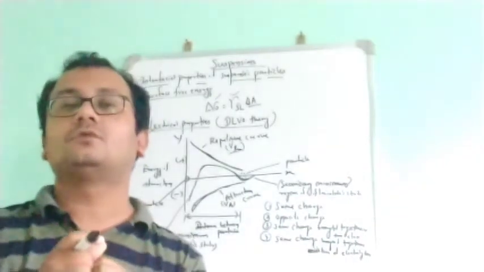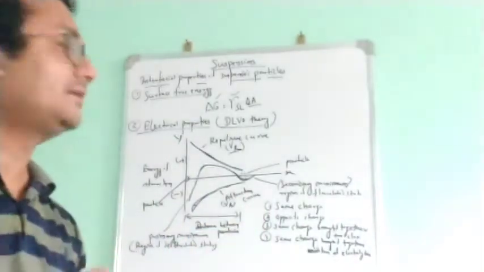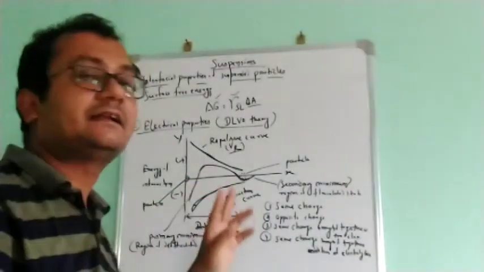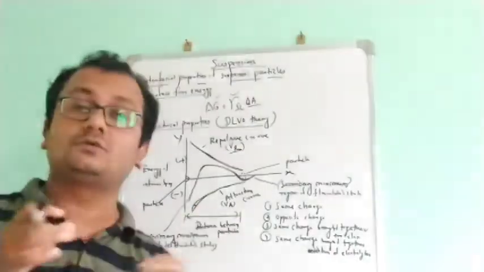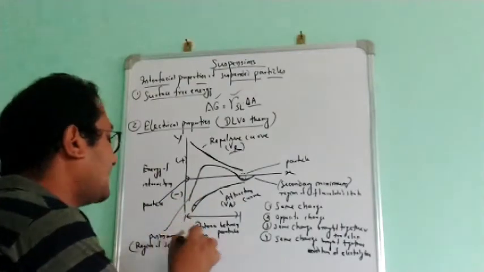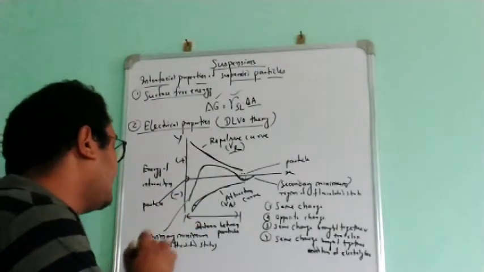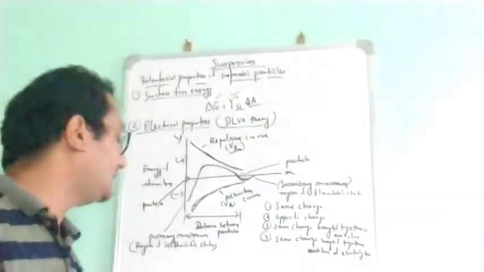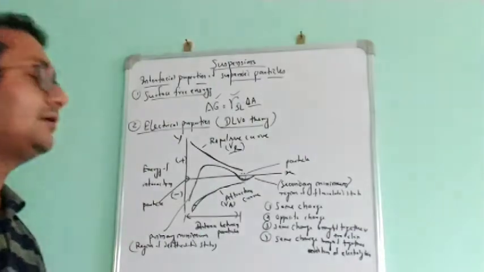Due to overlapping of the orbitals, an attractive force will occur and they will attract each other. If you bring them too close, that's why it's called a primary minimum. This phenomenon we call a primary minimum, where we see the attractive force. And this is also the region of the deep flocculated state.